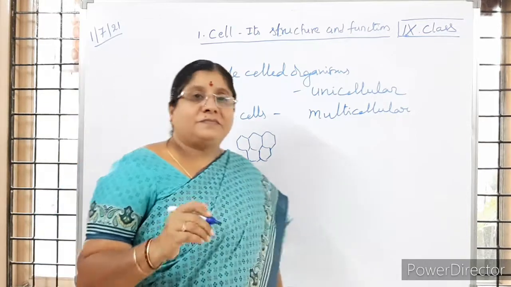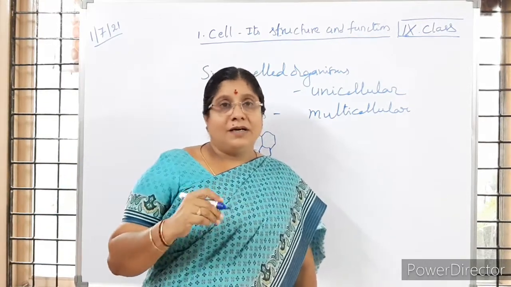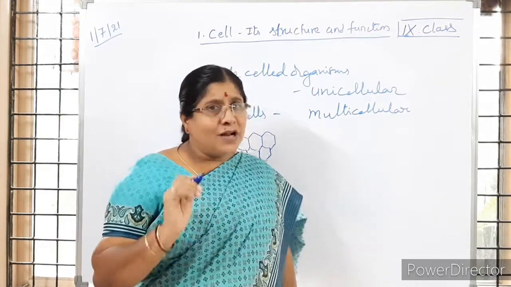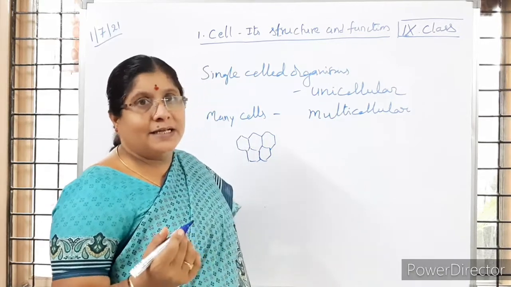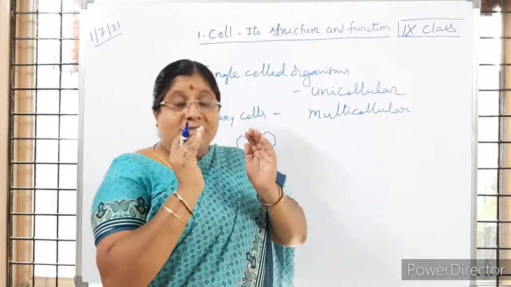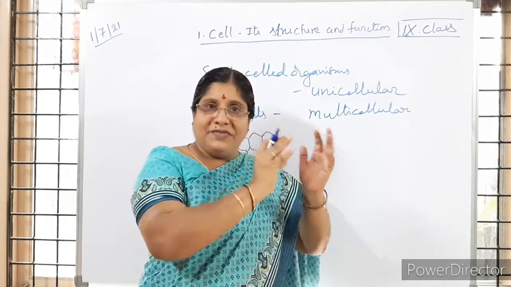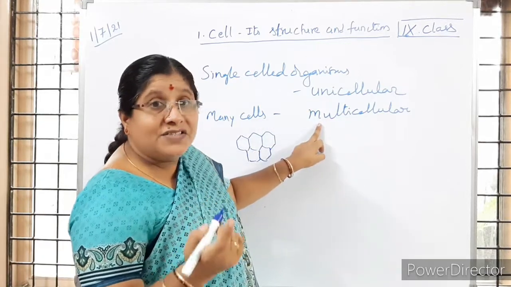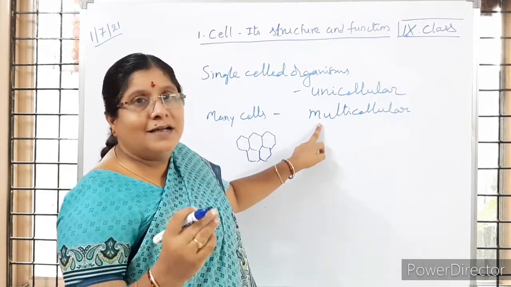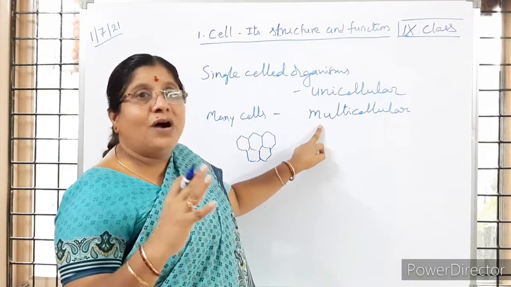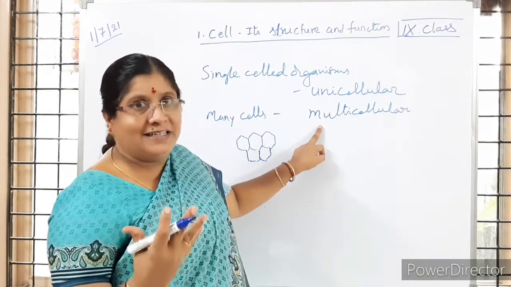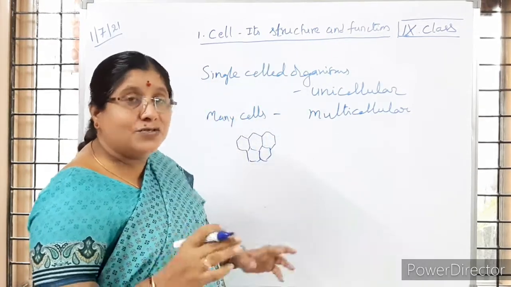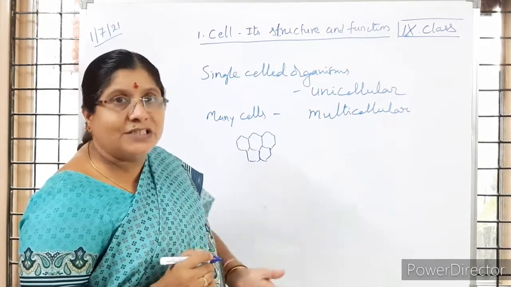Then what you learned after Robert Hooke: Robert Brown studied the nucleus, is it not, children? So here, the cells present in different organisms, maybe a single celled organism having one cell and multicellular organisms having many cells, what is their structure and what are the different parts present in that? They were studied by different scientists.